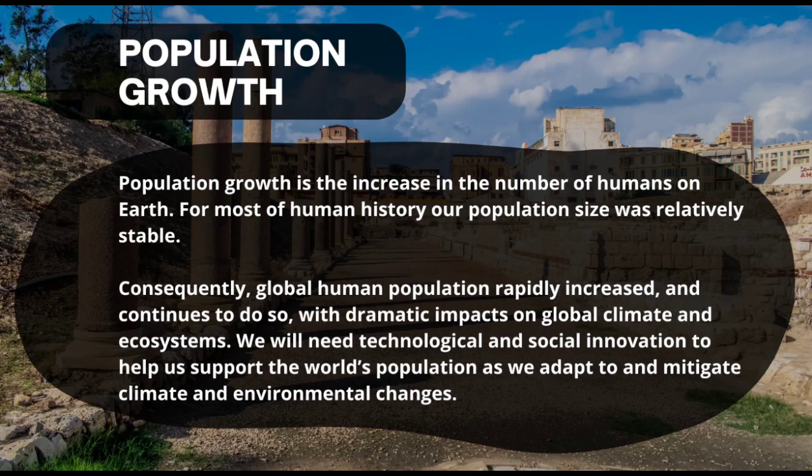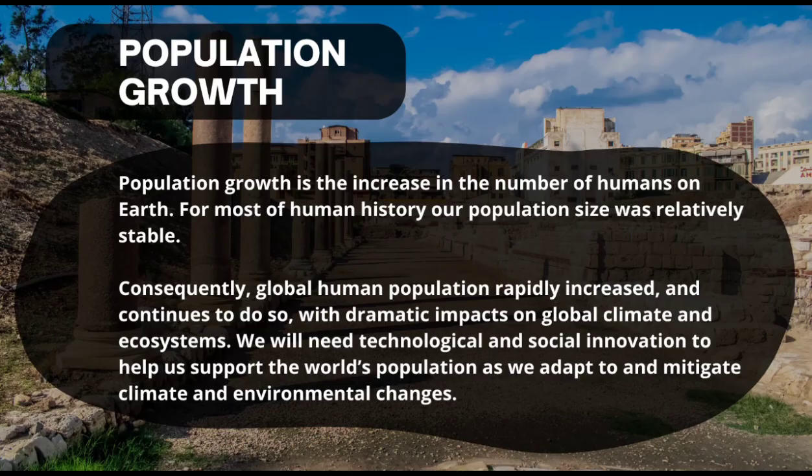And why is that? Because people nowadays keep on making babies without any family planning and family orientation. With dramatic impacts on global climate and ecosystems, there will need to be technological and social innovation to help us support the world's population as we adapt to and mitigate climate and environmental changes.